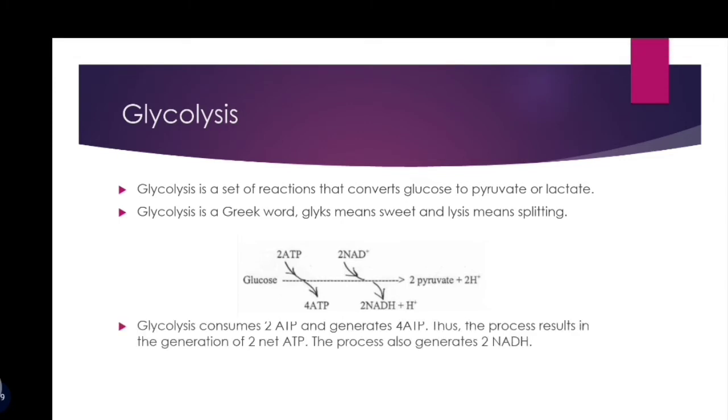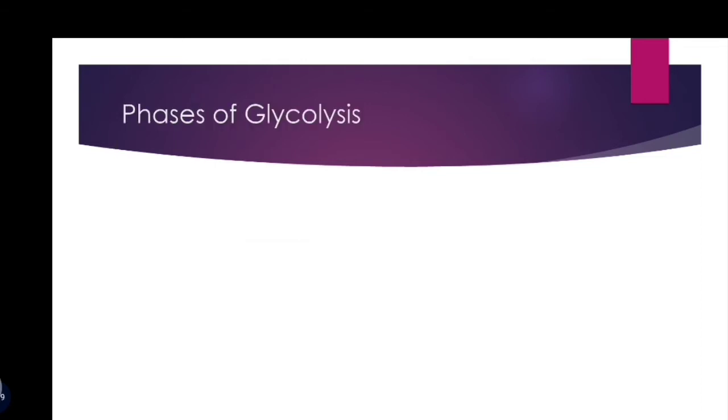Glycolysis consumes 2 ATP and generates 4 ATPs. Thus, the process results in the generation of 2 net ATP. The process also generates 2 NADH. Glycolysis takes place in the cytoplasm of every living cell. It is an important point to learn.